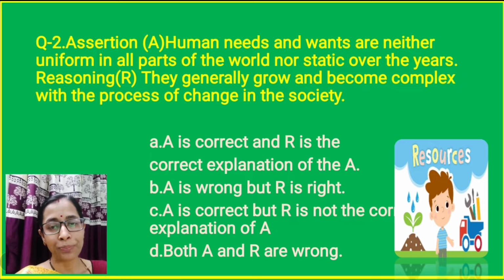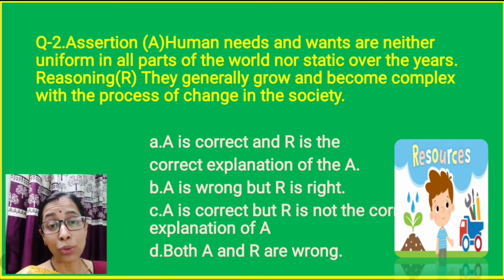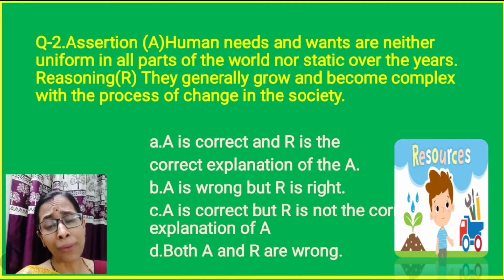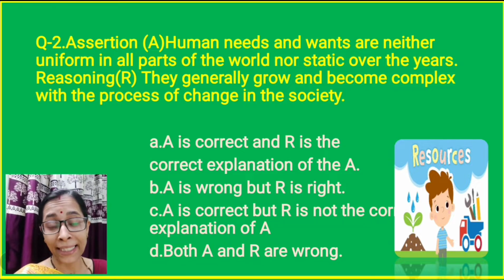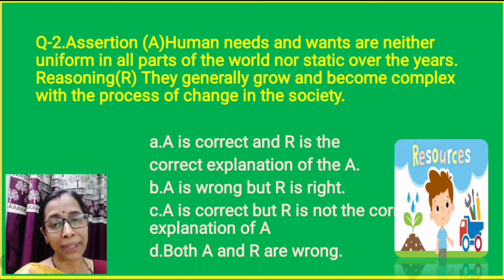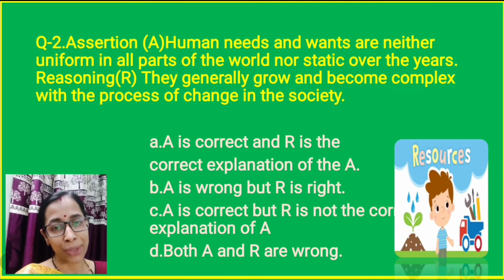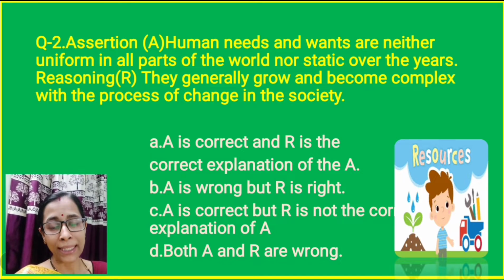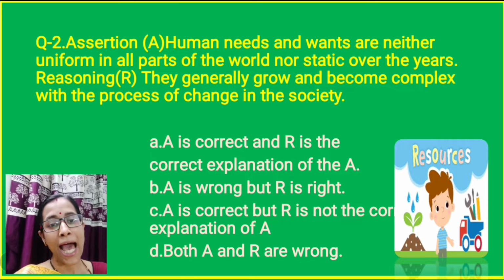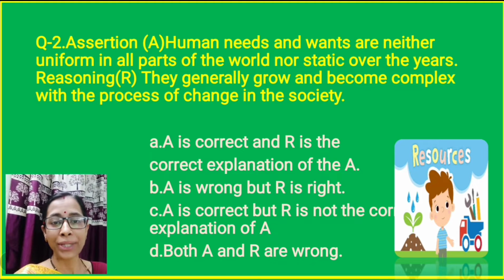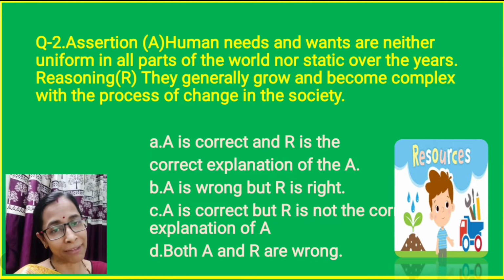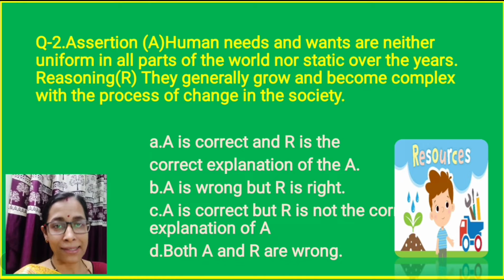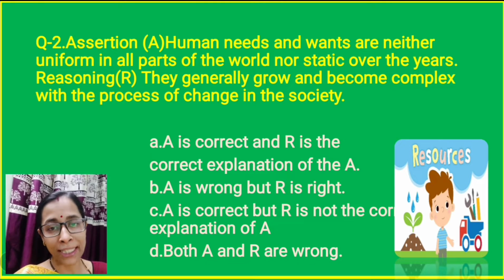Question number 2. This is very important, you need to understand here. Nowadays in exams, especially in standard 9th and 10th, this type of question is coming: assertion and reasoning questions. Two sentences will be given. You have to correlate, you have to understand both, and you have to justify how they are correlated as per the given question. So here assertion A is given: human needs and wants are neither uniform in all parts of the world nor static over the years.